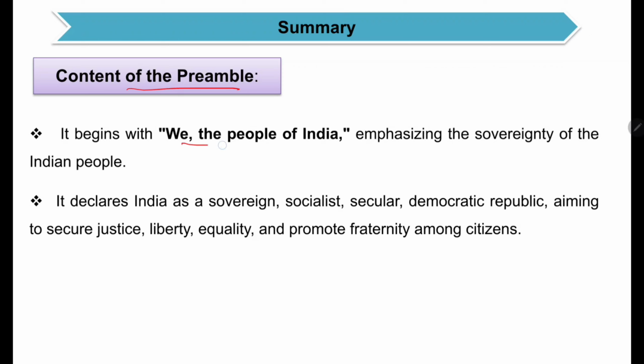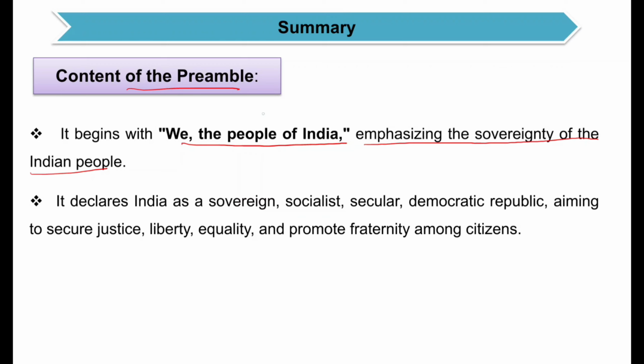It begins with "we the people of India," emphasizing what? Emphasizing the sovereignty of the Indian people, the constitution which has been enforced. It begins with the people of India and ends with the words "do hereby enact and give to ourselves this constitution." What does it mean?